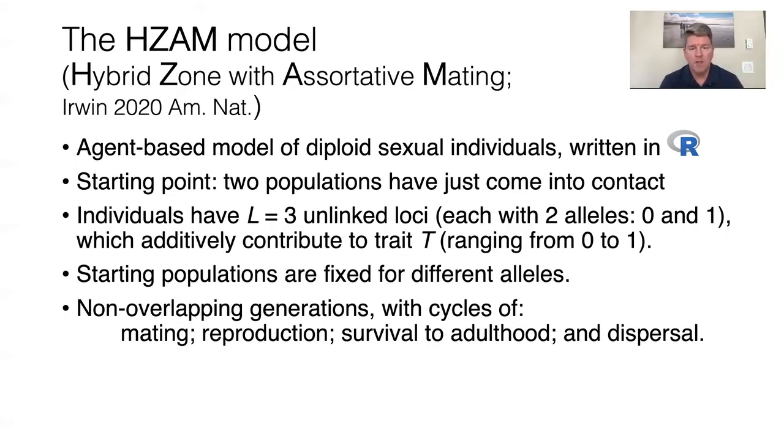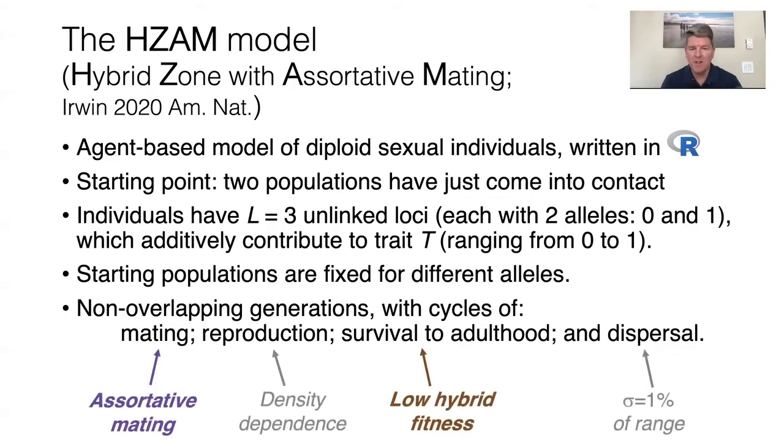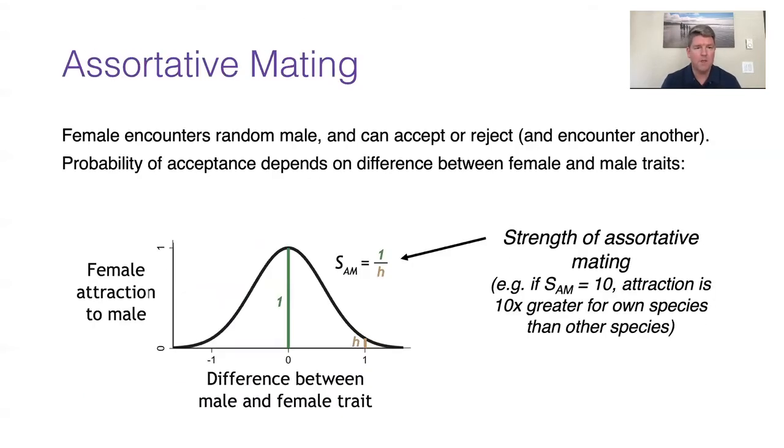There are non-overlapping generations with cycles of mating, reproduction, survival to adulthood, and dispersal. And I don't have time in 12 minutes to go into all the details of the model, but I want to talk about how assortative mating and low hybrid fitness are specified.